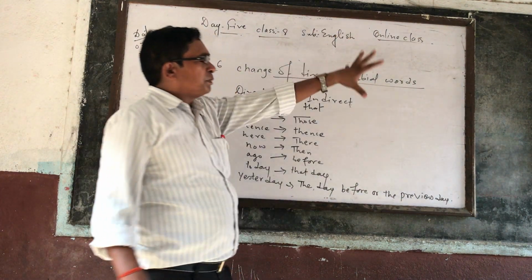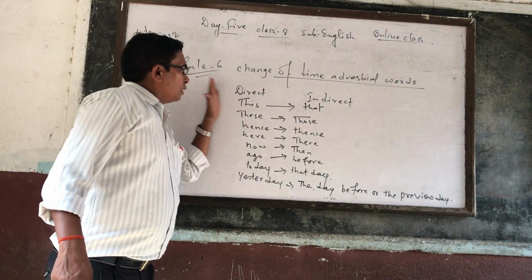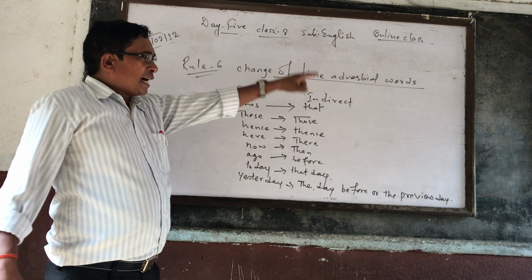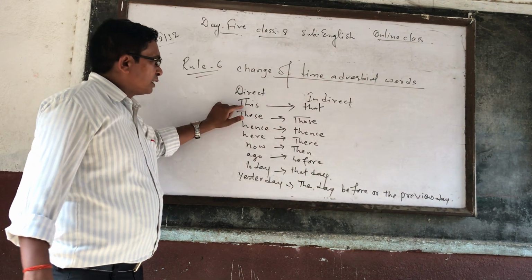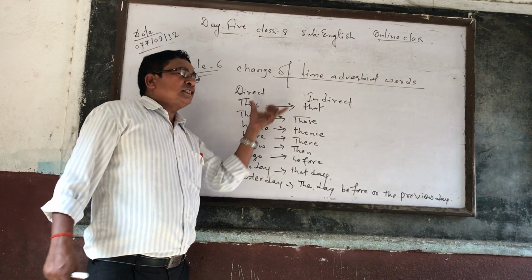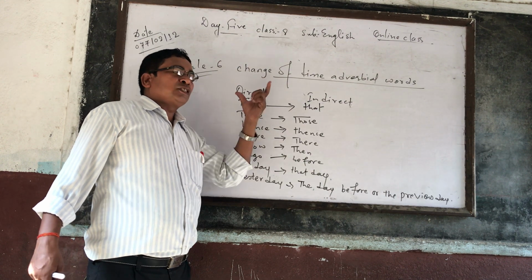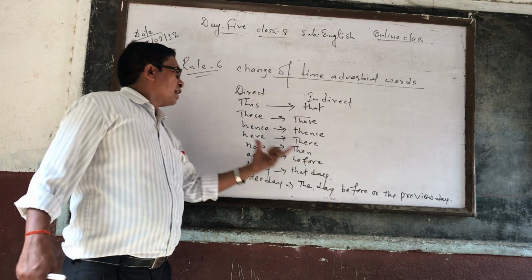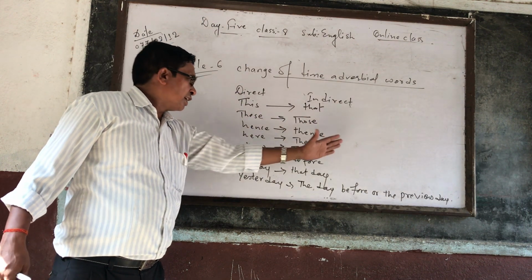So once you watch rule number 6, change of time adverbial words. Time adverbial word means the word that shows time. So from direct to indirect, while changing, if there is this, then without any hesitation you can change this into that. Similarly, if there is these, that should be changed into those, hence into thence, here into there.